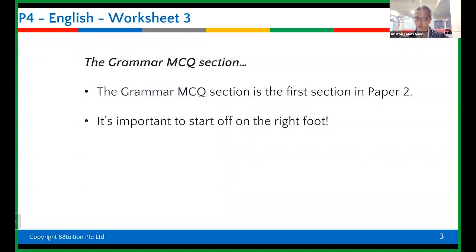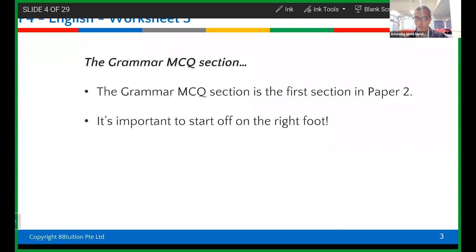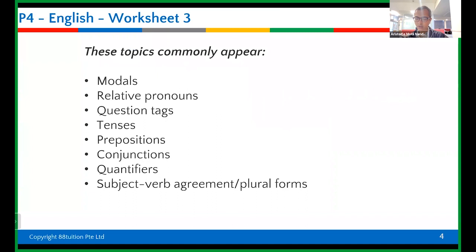Okay, so let us look at this. It says that grammar MCQ is the first section in paper 2. Whether it's paper 1 or paper 2, it doesn't matter. The main point is that we have to be competent in it. What we're going to go through now is to understand when to use the proper tenses, the proper concord, and the proper conjunctions. Concord means singular and plural, right? These are all proper grammar, and sentence structures also come under that. So these are just different topics. Are you familiar with these topics?